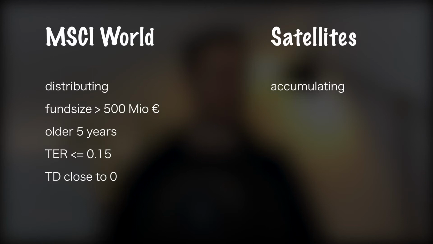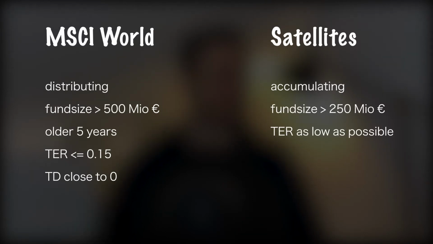Picking out the criteria for the megatrend ETFs was quite difficult, but as a general rule of thumb, I want them all to be accumulating, and the fund size should be at least 250 million euros. The total expense ratio should be as low as possible, and the tracking difference should be as close as possible to zero.